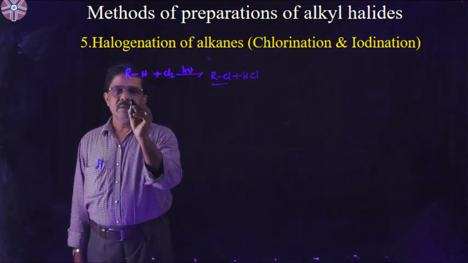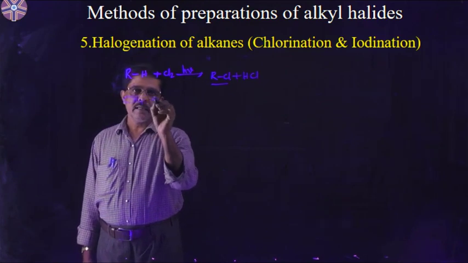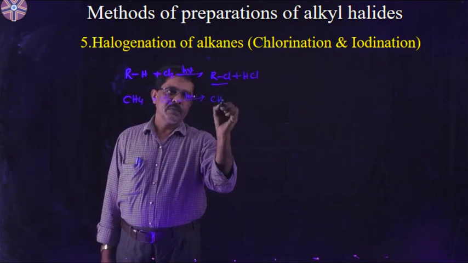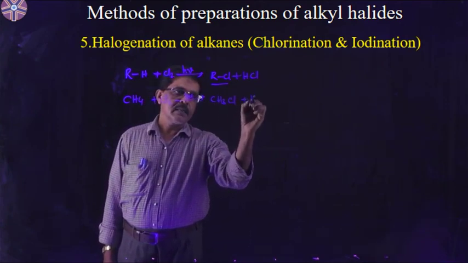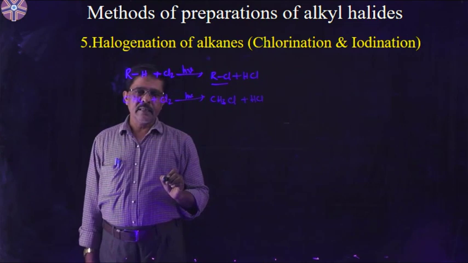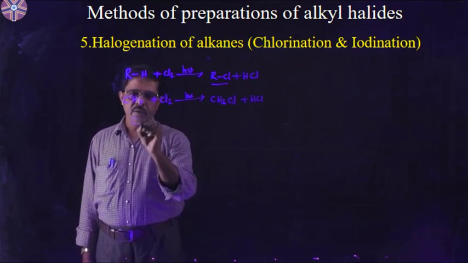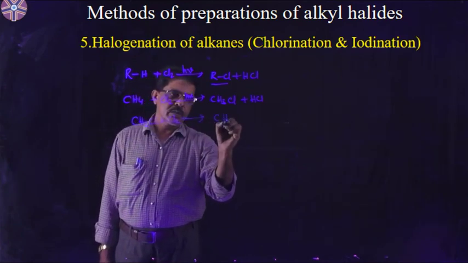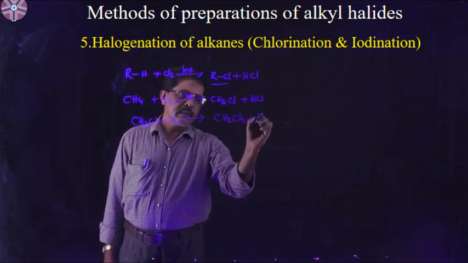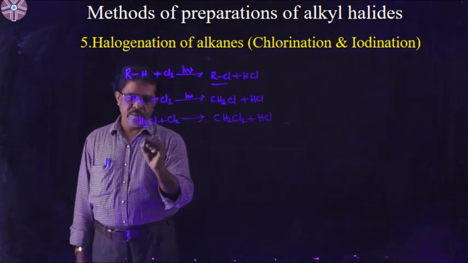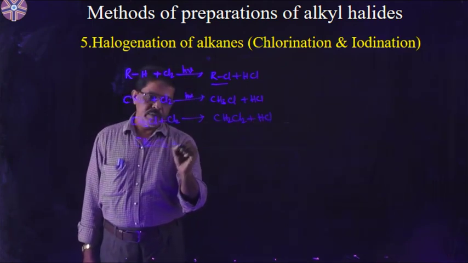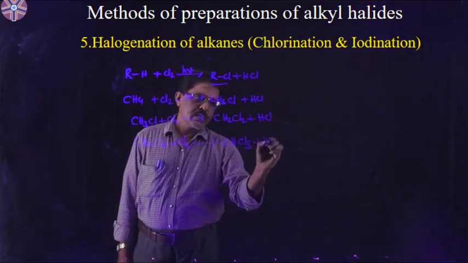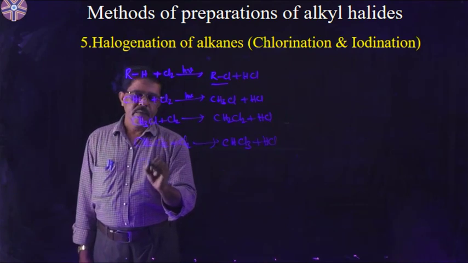Taking the example of methane gas. Methane reacts with chlorine to give methyl chloride plus HCl. This is a chain reaction. It again reacts with chlorine: CH3Cl plus Cl2 gives CH2Cl2 plus HCl, dichloromethane. Dichloromethane again reacts with chlorine to give CHCl3 plus HCl, trichloromethane.